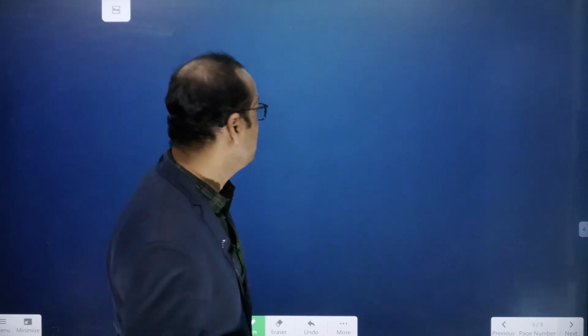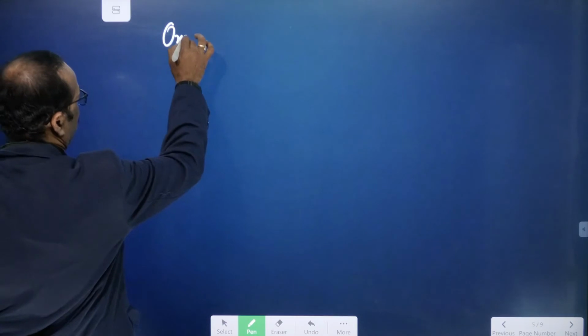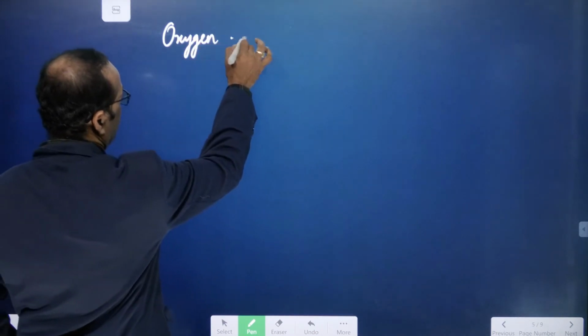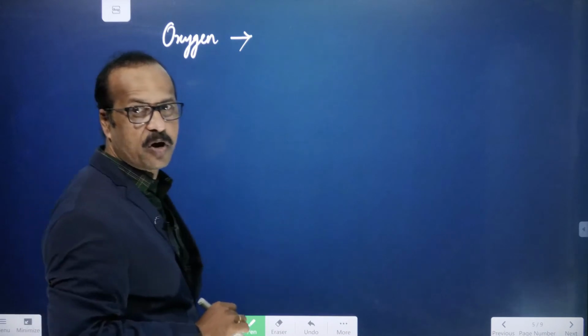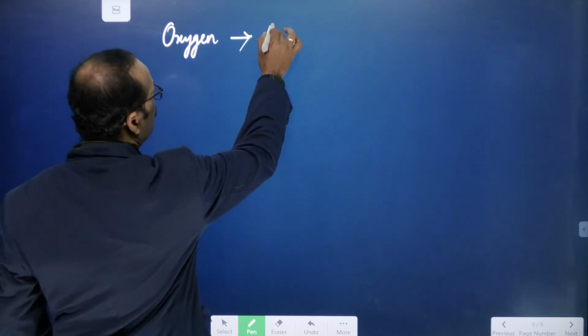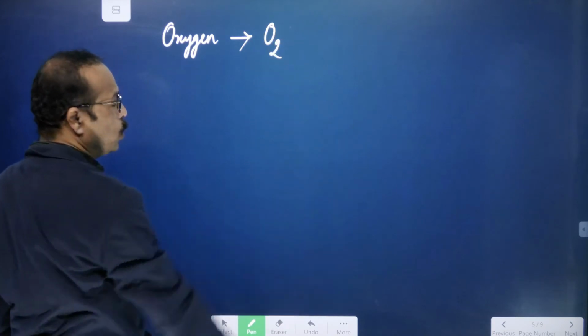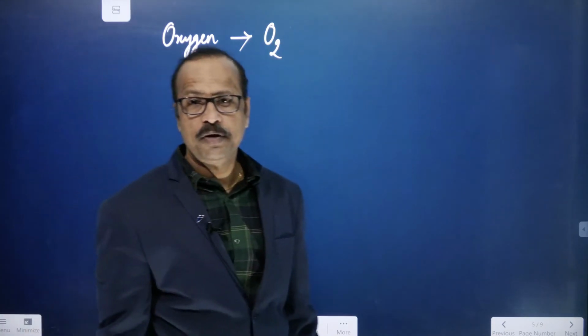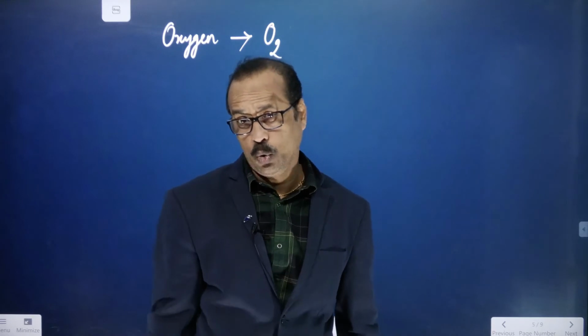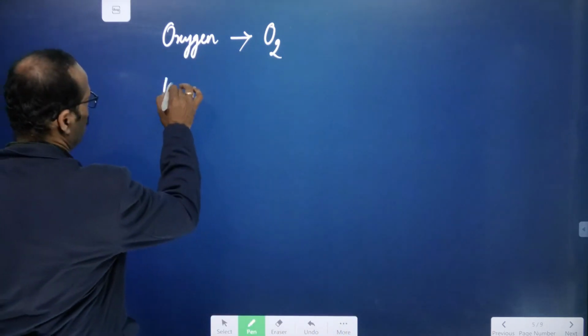for most of the gaseous elements, except the noble gases, what do we write? For noble gases, we directly write helium, neon, argon, krypton, their symbols. But whenever you write elements other than the noble gases, like oxygen, students, a very important point: whenever you have to write oxygen in chemical reactions or chemical equations, you need to write O2, not O. Remember, wherever you need to write oxygen, you have to write O2, not O. Similarly, nitrogen.